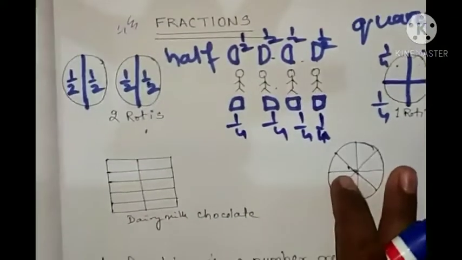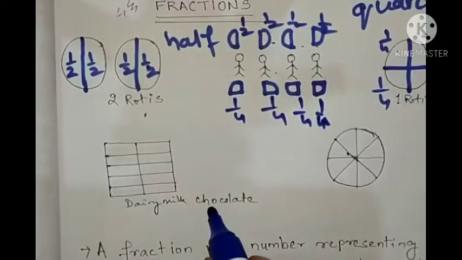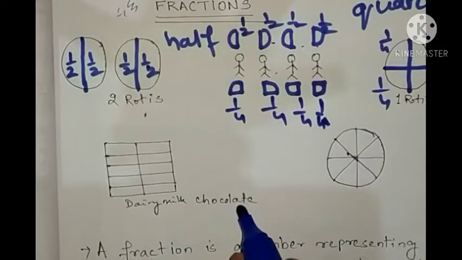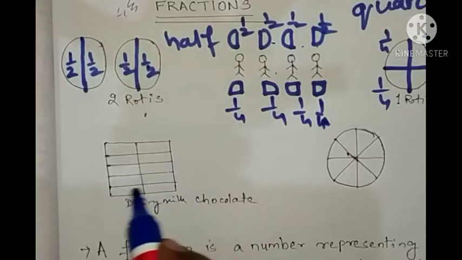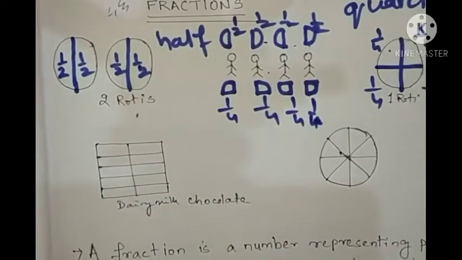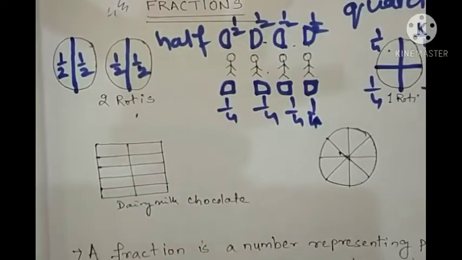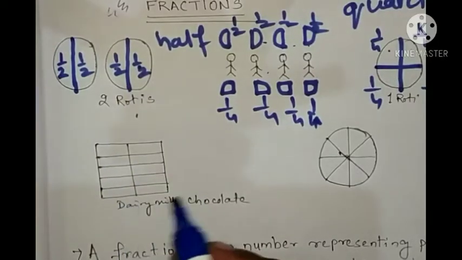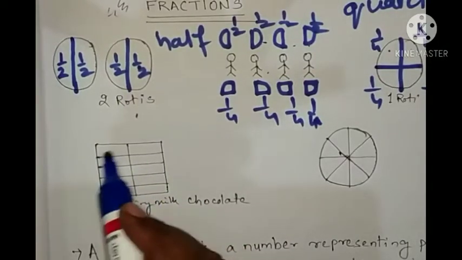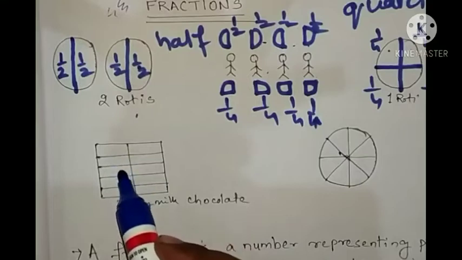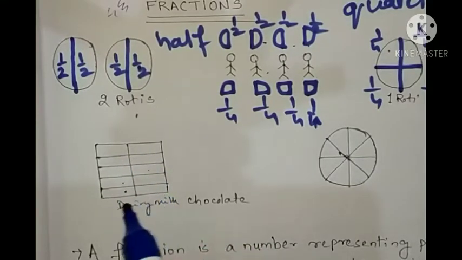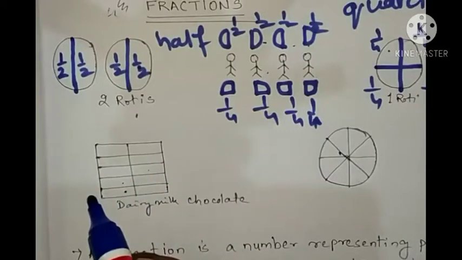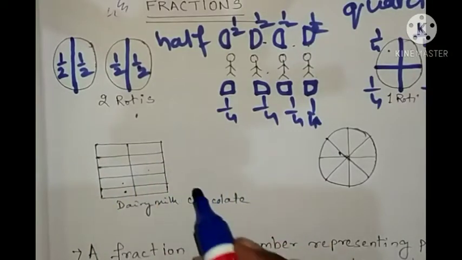So here, look at here. Here one Dairy Milk chocolate is given. You always like to eat Dairy Milk chocolate. Here you can see these types of divisions in the Dairy Milk chocolate. These types of cuttings are there. So look at here, we'll count how many equal cuttings are there. 1, 2, 3, 4, 5, 6, 7, 8, 9, 10. So this Dairy Milk is divided into 10 equal parts.